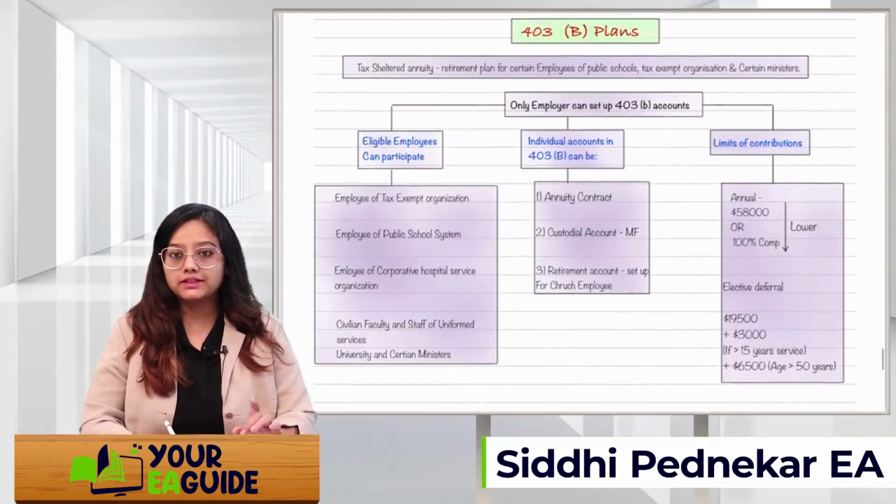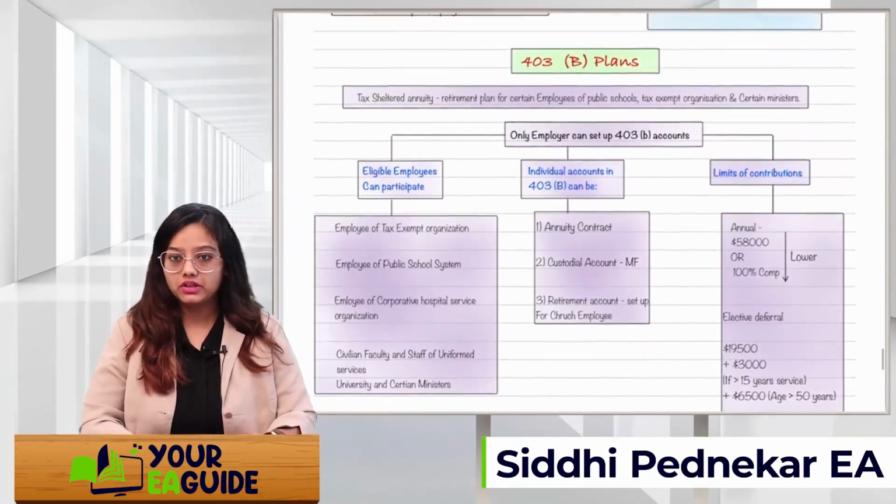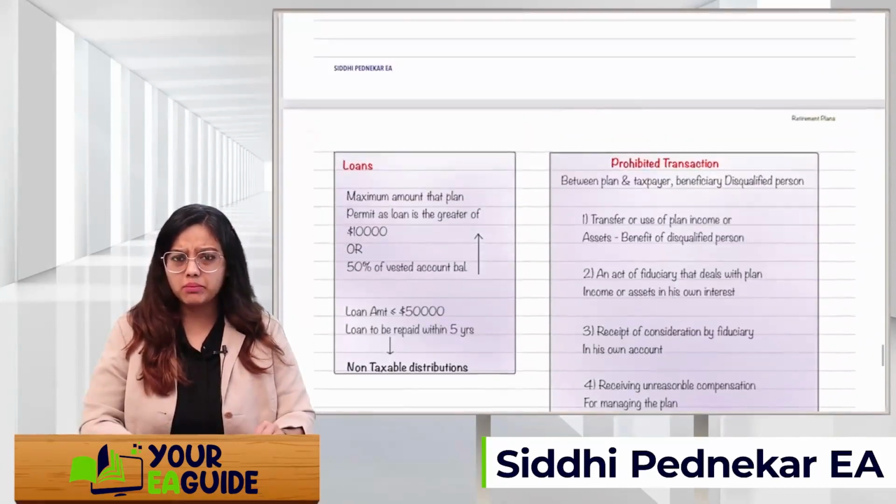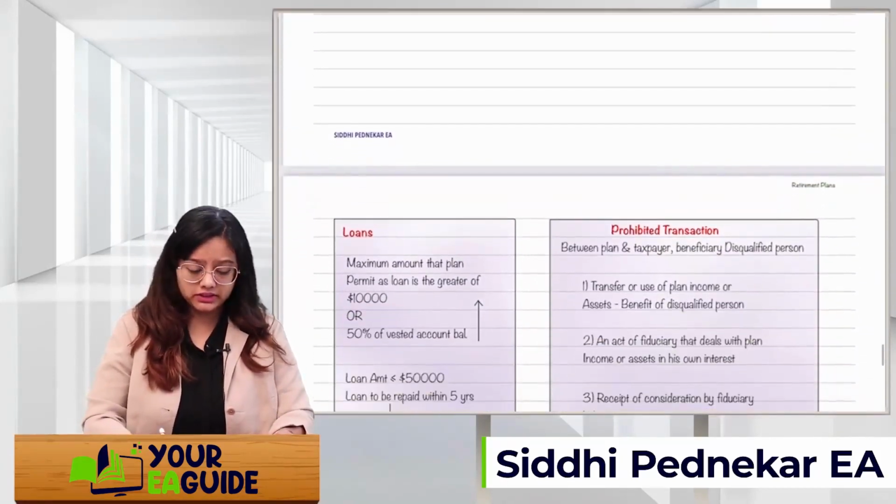And this plan is set up by the government only. So that's it. These are the types of plan. There is nothing important in it. You just remember the limits.